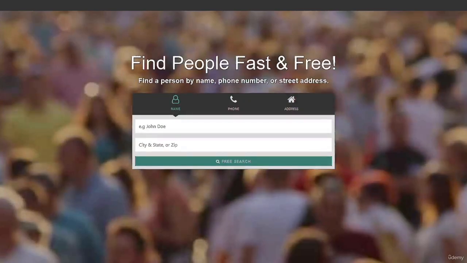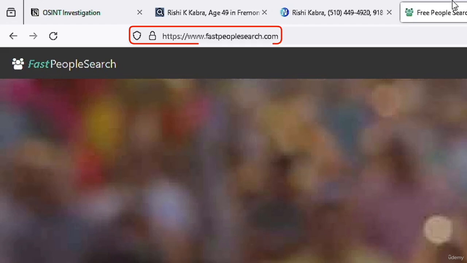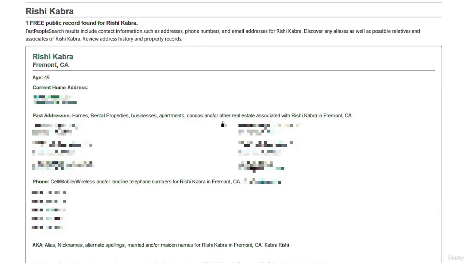The third website is also a free service. It's called Fast People Search. And you don't need a VPN to access this website. It also shows you information very similar to the information that we have found in True People Search. You'll find all of the links and the resources of this lecture. So I'm going to search for Rishi again. Hit enter, and here is his information.